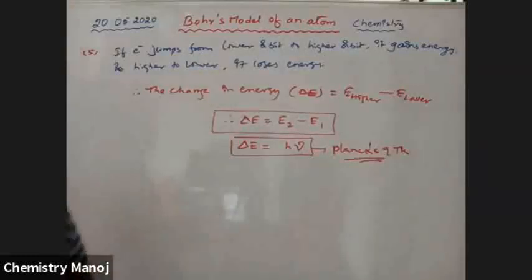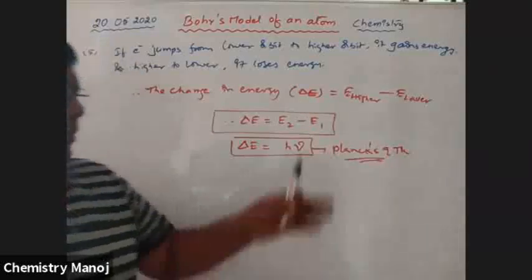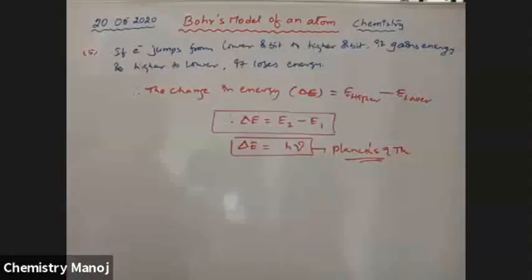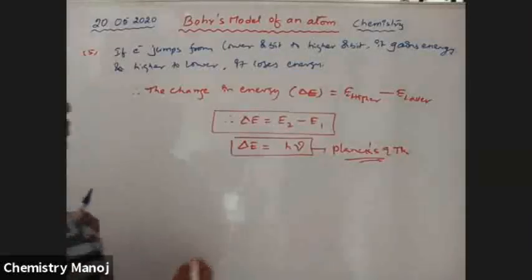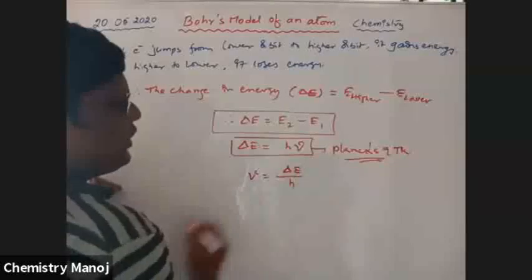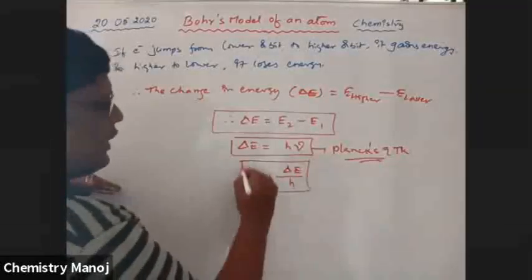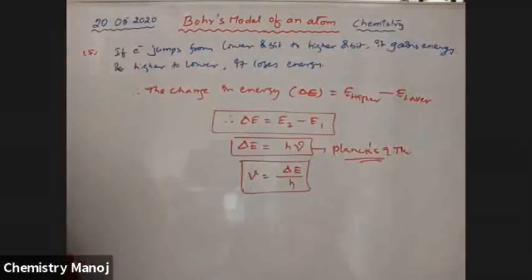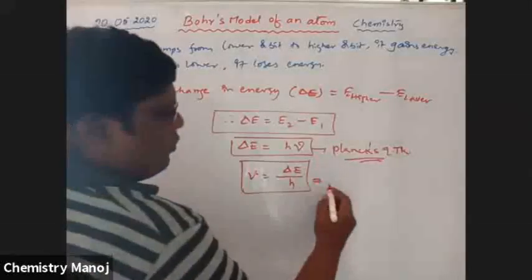So that is the basis. Delta E is equal to h nu, so nu is equal to delta E by h. It is the frequency of that orbit. So this is called Bohr's